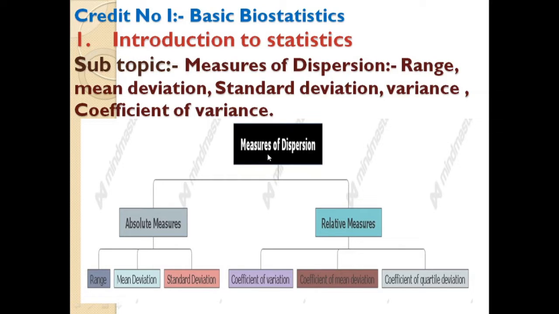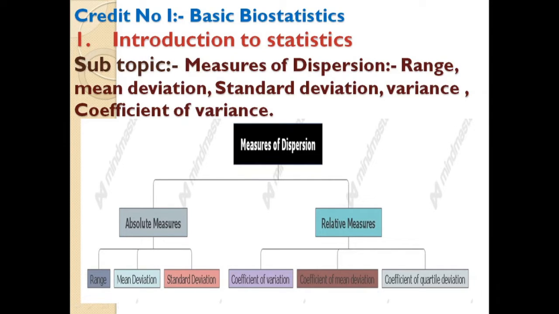The measures of dispersion in statistics. Dispersion is also called variability, scatter, or spread.